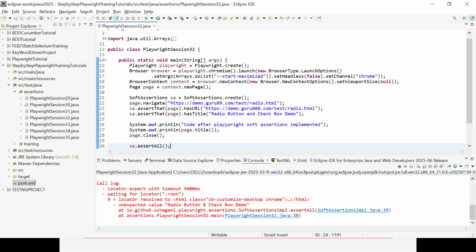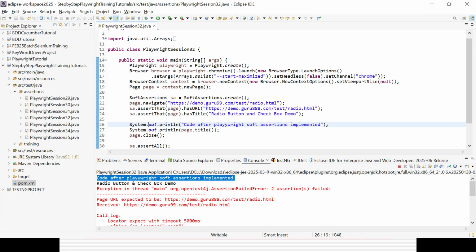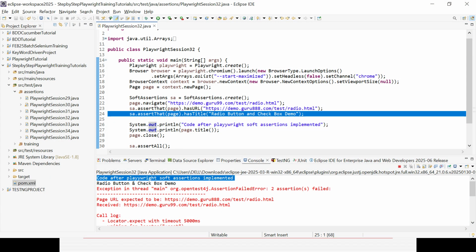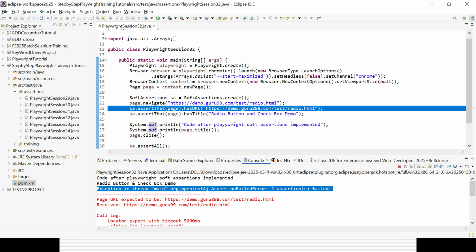It is closing the browser, you could already see here, but you could see the remaining lines of code also getting executed, right? These two lines also executed, but here there is an assertion failure. This is also an assertion failure, this is also an assertion failure. Now you are able to see it is coming from org.opentest4j.AssertionFailedError, the assertion failure.